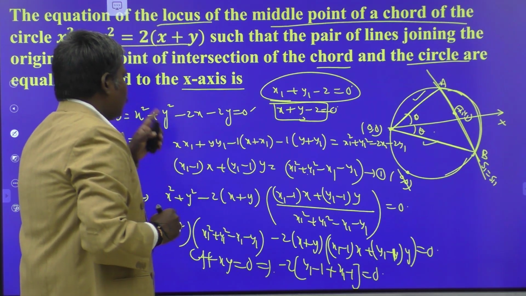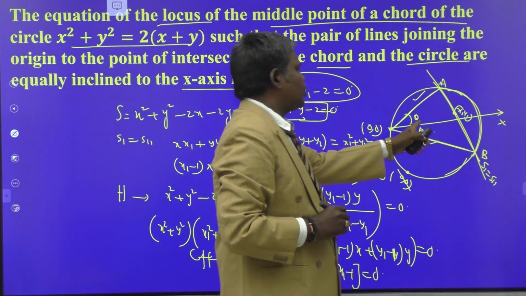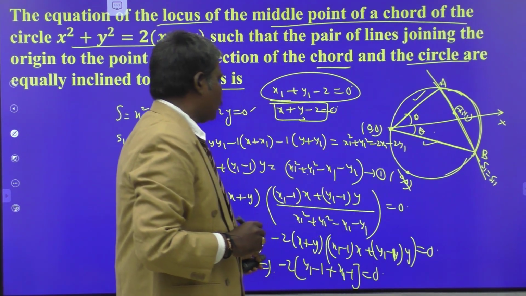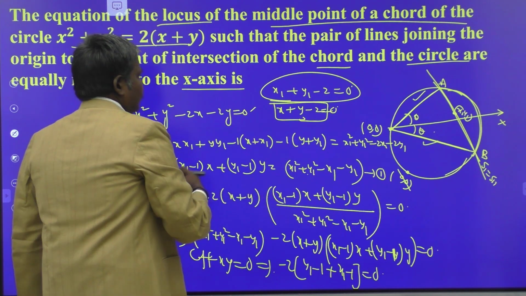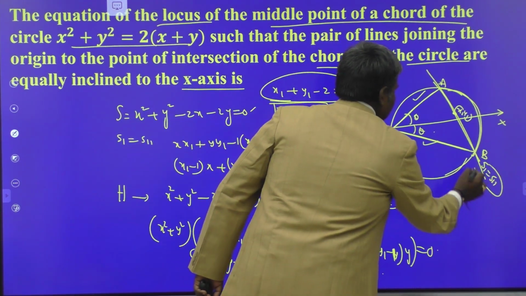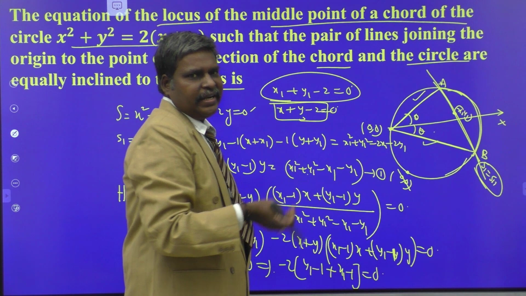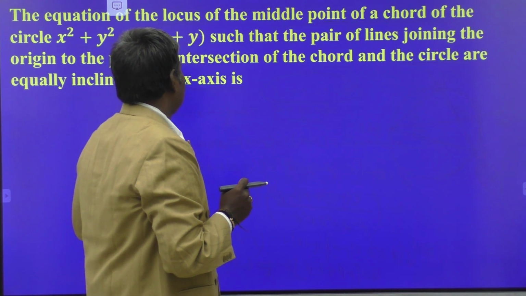Okay, so you have to remember that the first technique is homogenizing, and the second is the coefficient of xy equal to 0 here itself. All of you know the equation of the chord with a given midpoint is S1 equal to S11. By using these three techniques, we can finish this one. Okay.